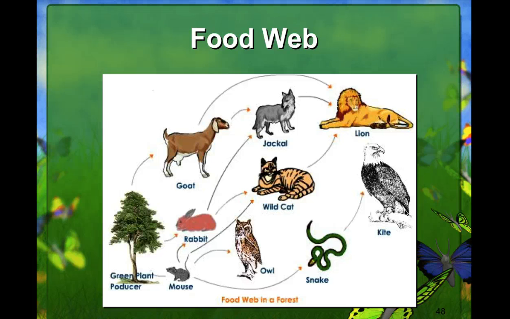Here's another food web. Plant is eaten by the goat, goat is eaten by the lion, this goat is also eaten by the jackal, the plant is eaten by the rabbit is eaten by the jackal, rabbit also could be eaten by the wildcat, wildcat by the lion, and so on.